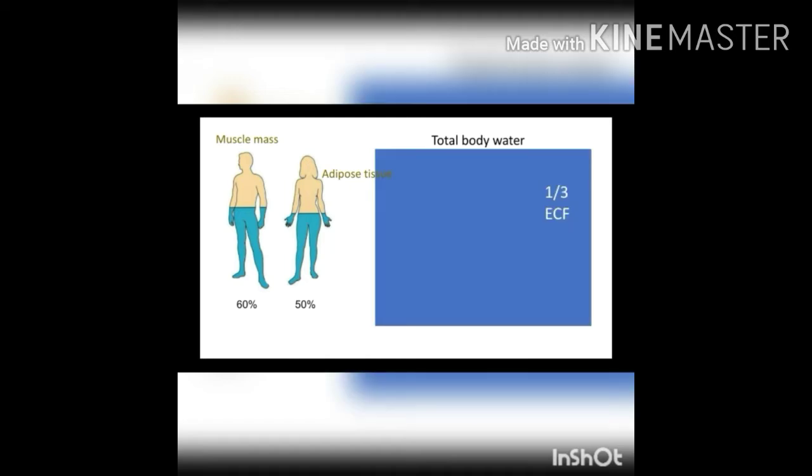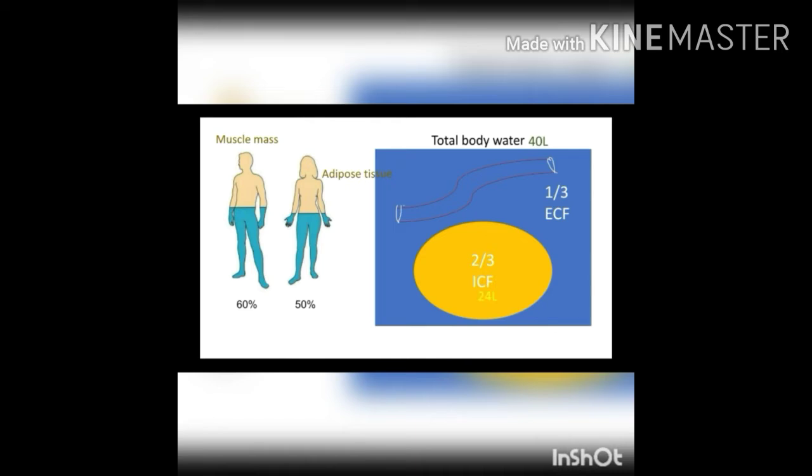The total body water is distributed in two compartments, the extracellular compartment and the intracellular compartment. The intracellular compartment contains around 2/3 of the total body water and ECF contains around 1/3 of the total body water. And the extracellular compartment is further divided into extravascular compartment and intravascular compartment. The intravascular compartment is plasma and the extravascular compartment is interstitial fluid. In an average adult man, around 40 liters of water is present, which we further divide into 2/3 and 1/3 ratio in ICF and ECF volume.